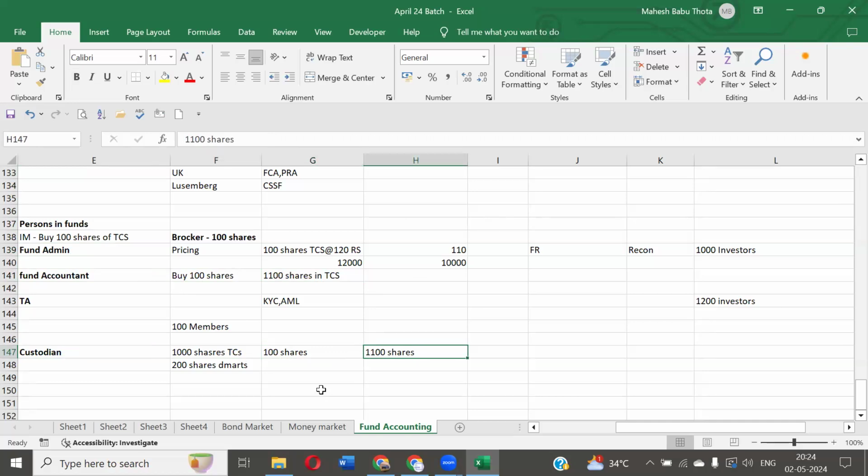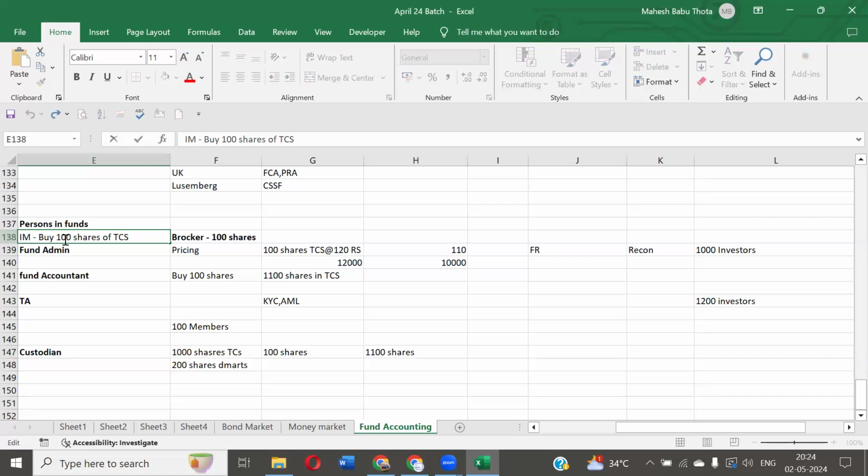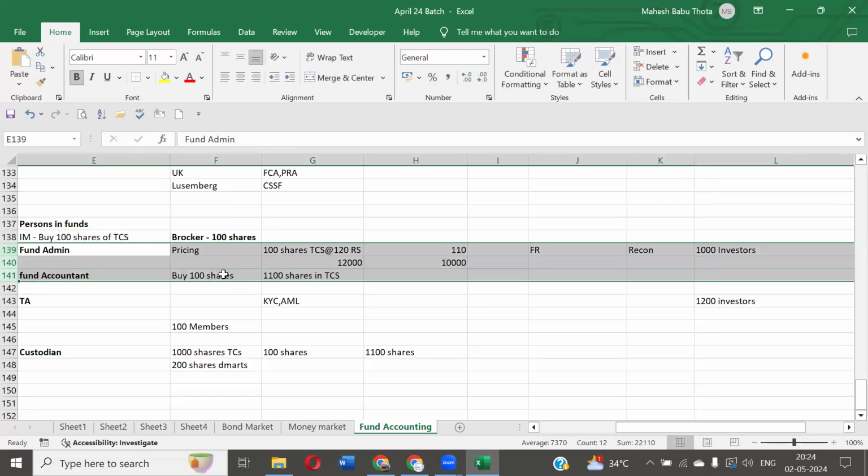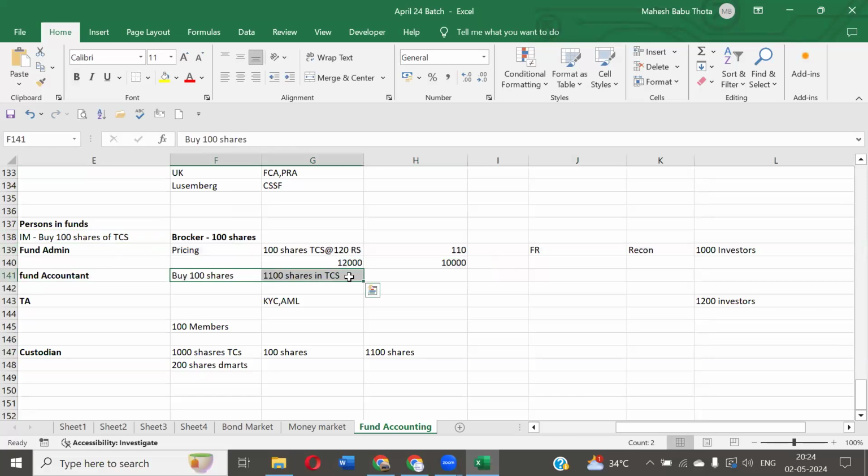Everyone understanding the role of each and every party in the fund? Everyone understanding or not? Yes, Mahesh. Again, here also there will be some discrepancies. What kind of discrepancies? Here, investment manager is giving instruction to buy 100 shares of TCS company. The moment we receive the instruction, what will the fund administrator do? He will go and book this trade: 100 shares purchased. So total we have 1,100 shares. Like that they will book the trade.